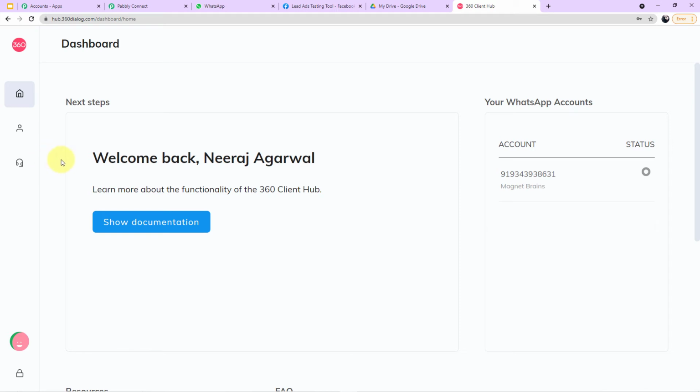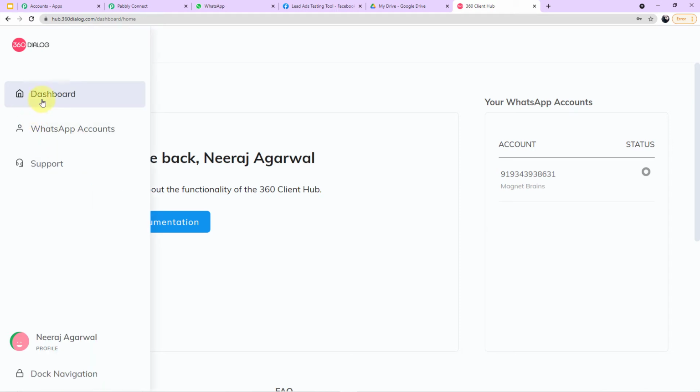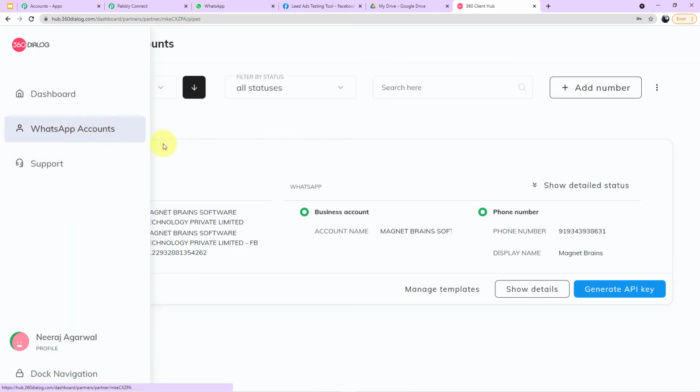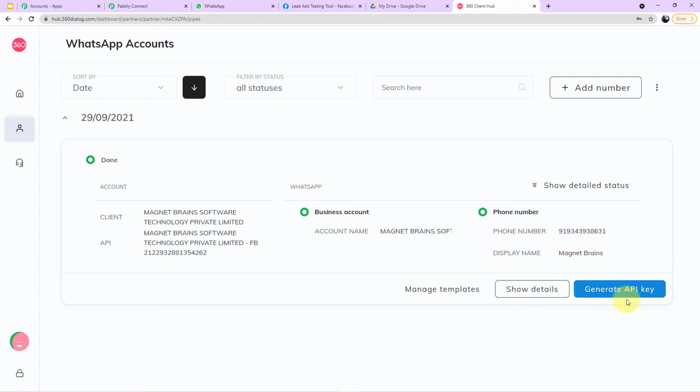Now let me tell you from where you can get the API key. Come to the left corner. Here you can see three options are given to you. Now you have to click on WhatsApp account. Here at the right corner down, you can see a blue button which says Generate API key. So guys, you have to click this button and you will generate your API key.